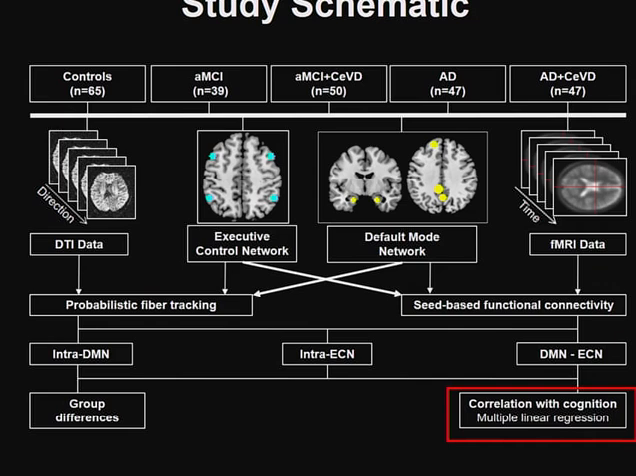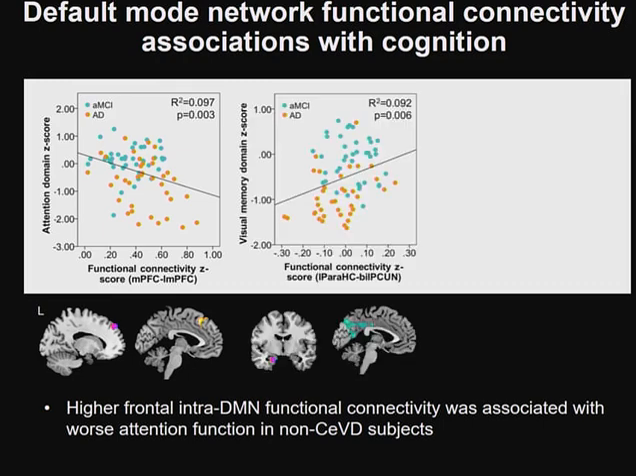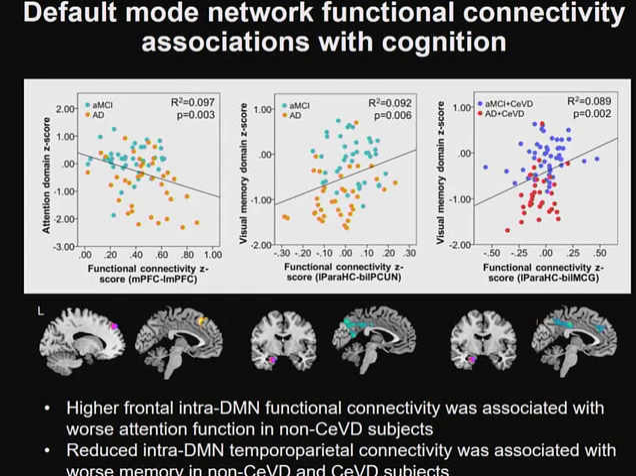Okay. Then the next thing we looked at was the correlation with cognition. And firstly, for the default mode network, we found that increases in medial prefrontal cortex functional connectivity were associated with worse attention domain function. We also found that temporoparietal reductions in functional connectivity were associated with visual memory function, and both these associations were found in the non-CVD groups. And also, we found that temporoparietal reductions in functional connectivity associated with visual memory even in the CVD groups. However, in general, we found that default mode network functional connectivity associations with cognition primarily occurred in the non-CVD groups.